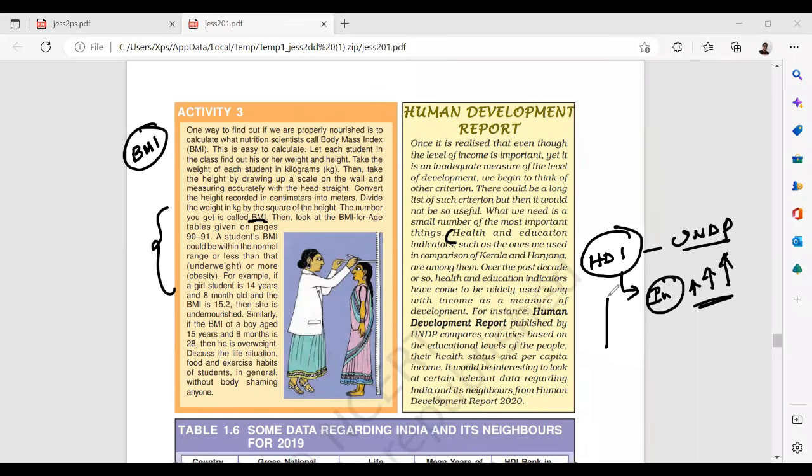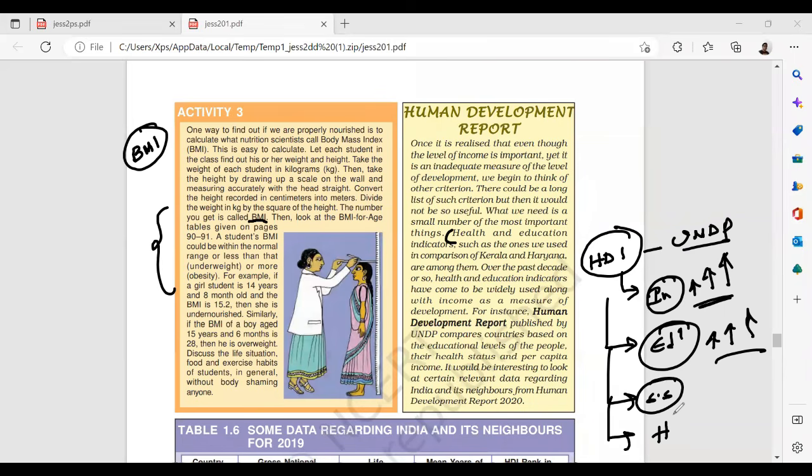It is not only about income levels, it is about education levels. Education levels are high, and social sector programs are high. Health sector is contributing high. Then we call it a human development index, given by the United Nations Development Programme.